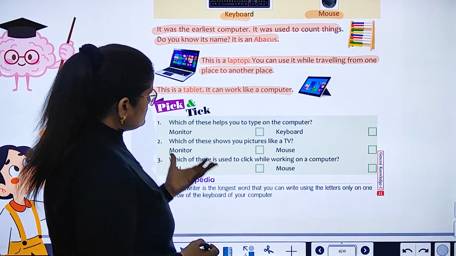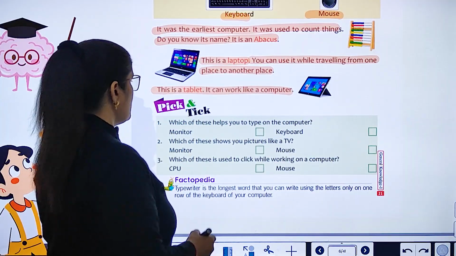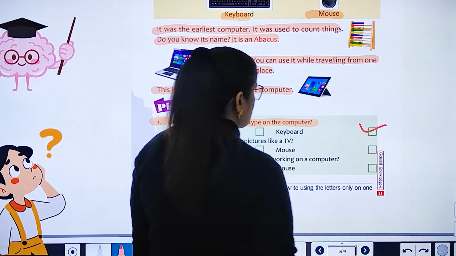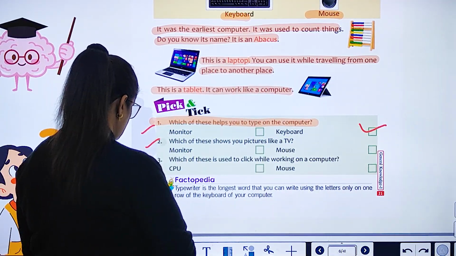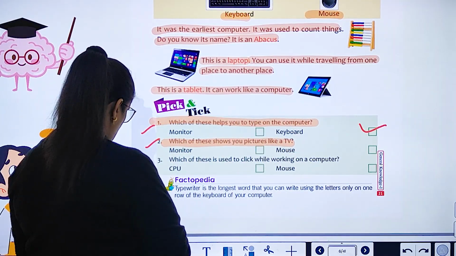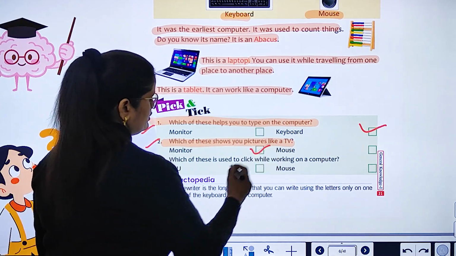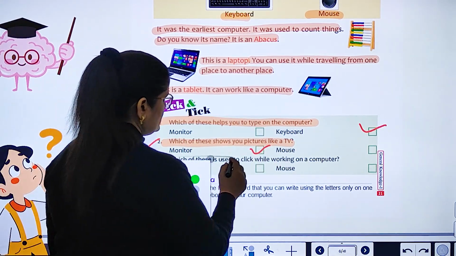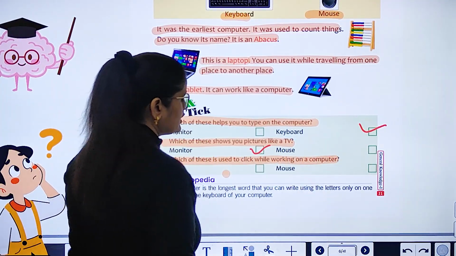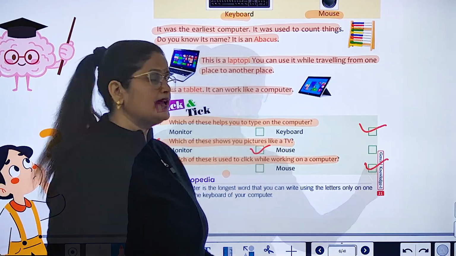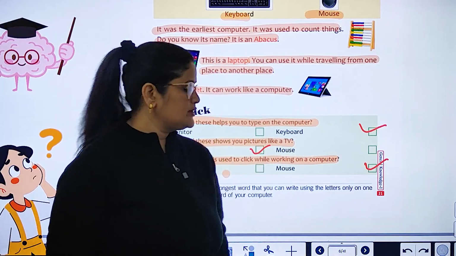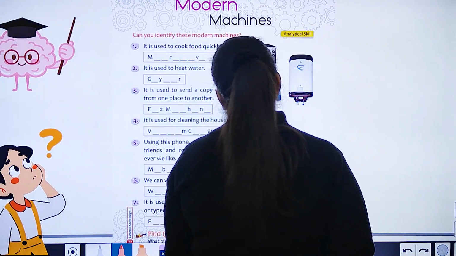Okay, so some questions are here. Pick and tick. Which of these helps us to type on the computer? Keyboard. Keyboard से typing करते हैं ना हम. 2. Which of these shows you pictures like a TV? Monitor. 3. Which of these is used to click while working on a computer? It's mouse. So my dear students, this chapter is over. Now let's begin the next chapter, modern machines.